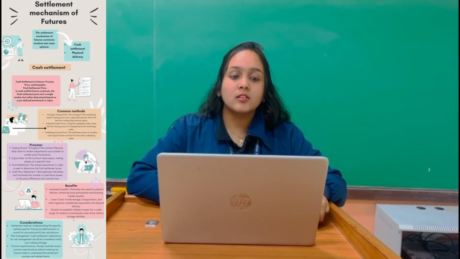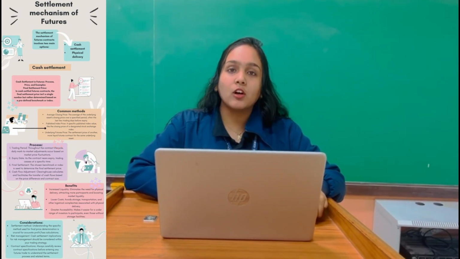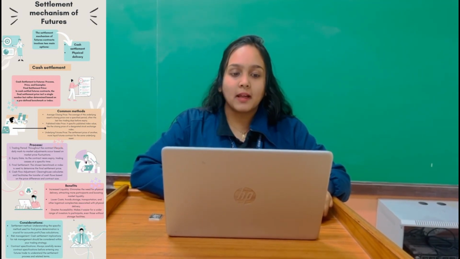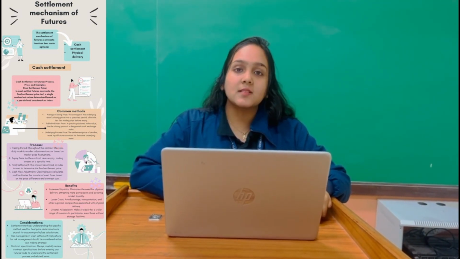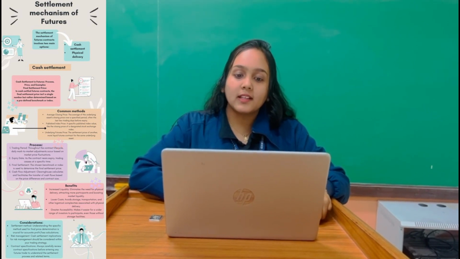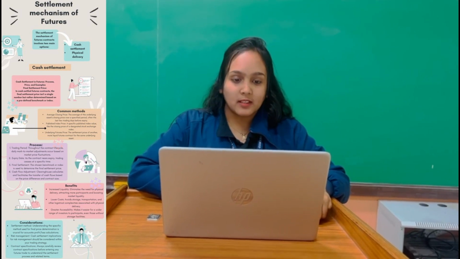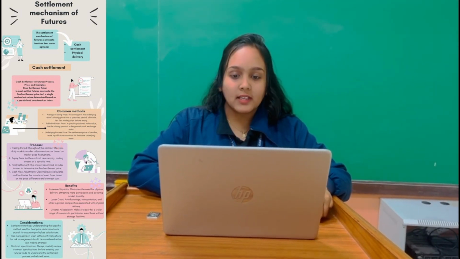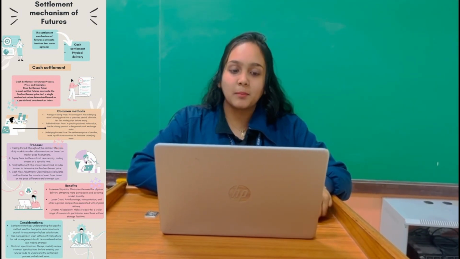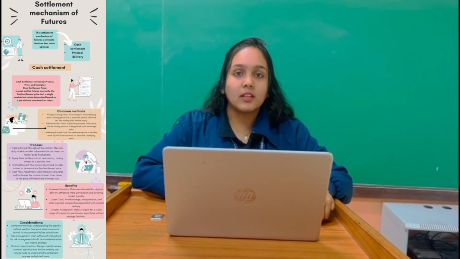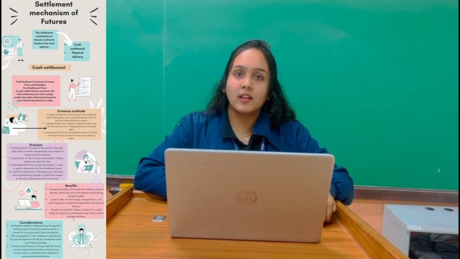I'll be explaining the process of cash settlement. The first is the trading period. Throughout the contract life cycle, mark-to-market adjustments occur based on market price fluctuations. Second is the expiry date. As the contract nears expiry, trading ceases at a specific time. The third one is financial settlement. The chosen benchmark or index is used to determine the final settlement price. Fourth is cash flow adjustment. A clearing house calculates and facilitates the transfer of cash flows.